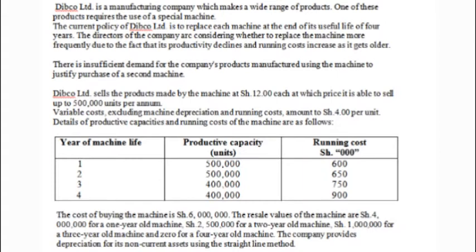The cost of buying the machine is 6 million. The resale values of the machine are 4 million for a 1-year-old machine, 2.5 million for a 2-year-old machine, 1 million for a 3-year-old machine, and 0 million for a 4-year-old machine. The company provides depreciation for its non-current assets using the straight-line method.